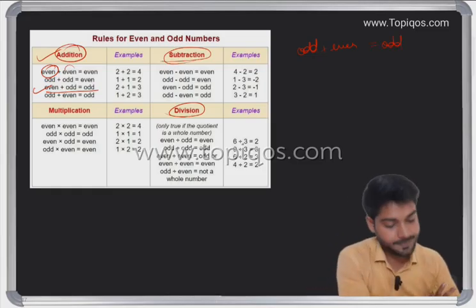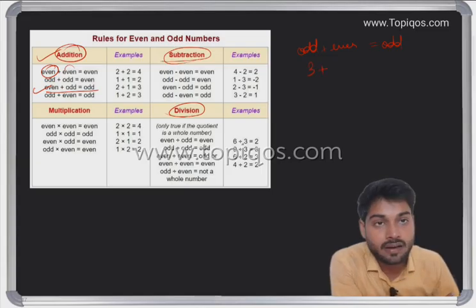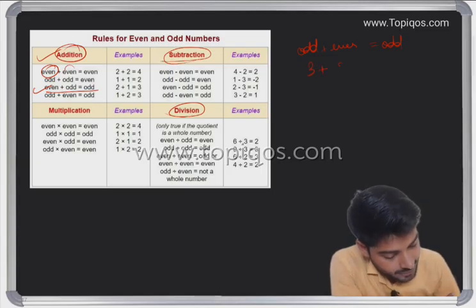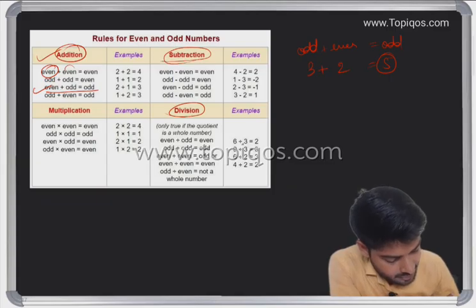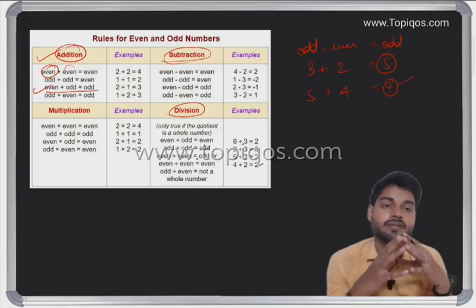How? Let's see. Odd is what? We'll see 3, and let's take 2. So 3 plus 2 is what? 5. If we take 5, 5 plus 4, again 9, which is again odd. So if we are taking odd plus even, it is definitely going to be odd.